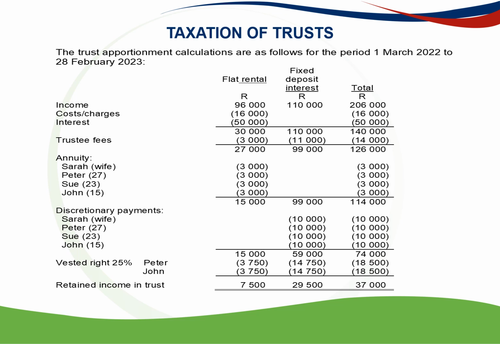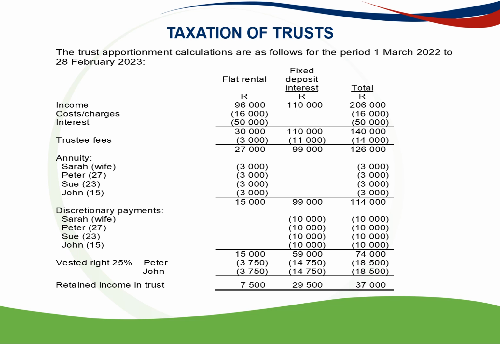And we are left with 30,000, 110,000 and 140,000. And the trustees' fees, the rental was 3,000 and 11,000 for the interest, in total 14,000, which is deducted. Then we are left with 27,000, 99,000 and 126,000. And the annuities that were paid during the year to each beneficiary, Sarah, Peter, Sue and John, 3,000 Rand each, was paid from the rental, and that leaves 15,000, 99,000 and 114,000.